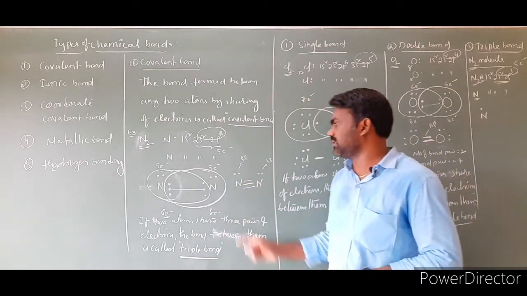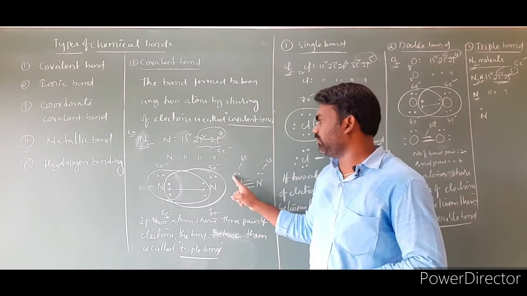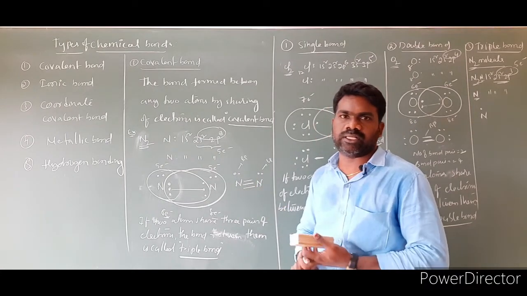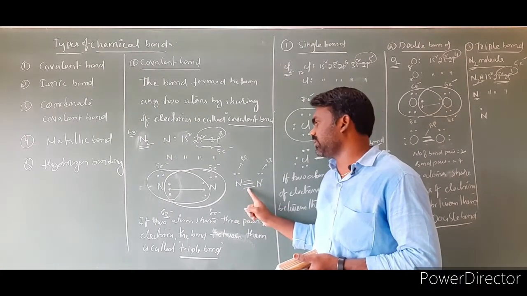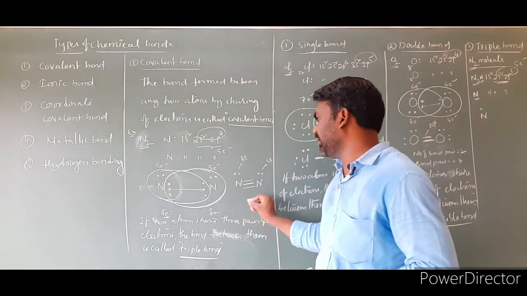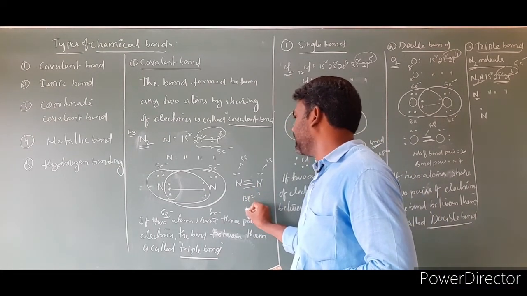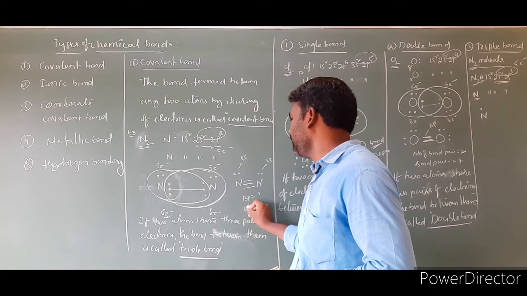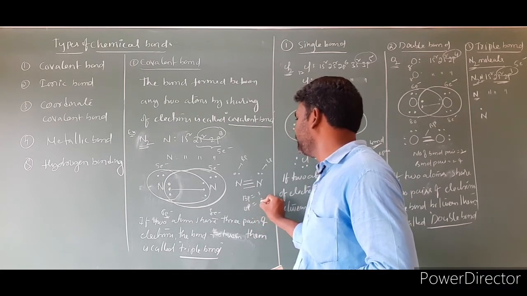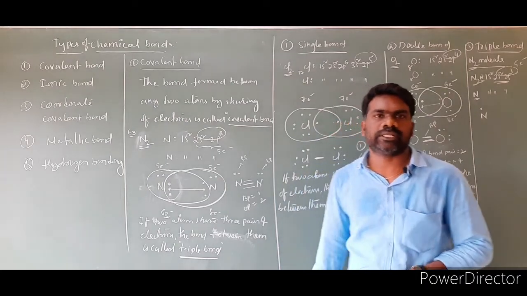So the number of lone pairs in the nitrogen N2 molecule is 2, and the number of bond pairs is 3. 2 lone pairs, 3 bond pairs.